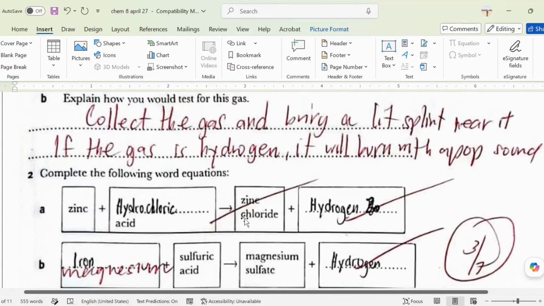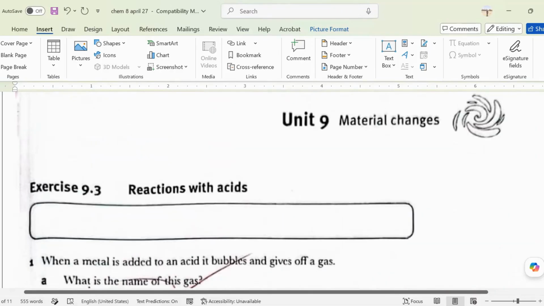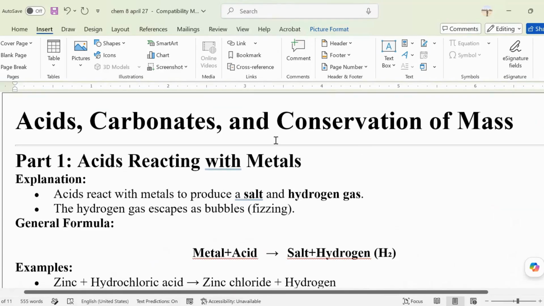So here, of course, there is also another question. Oh, we're not finished with this one. Okay, before we answer this, I'll give you a very short explanation about the acids, carbonates, and the conservation of mass, because this will be included in your exam. When we say acid, every time an acid reacts with a metal, it will produce two things.